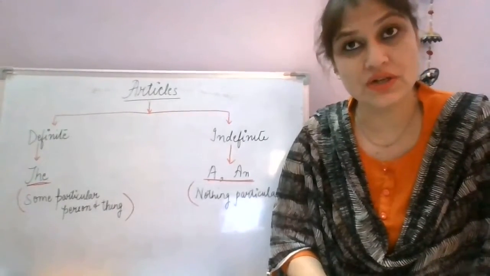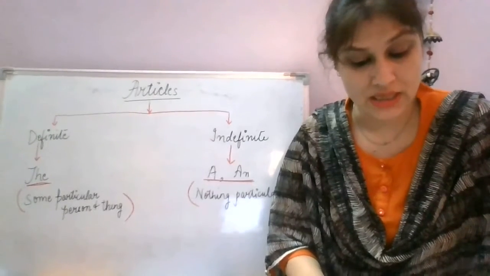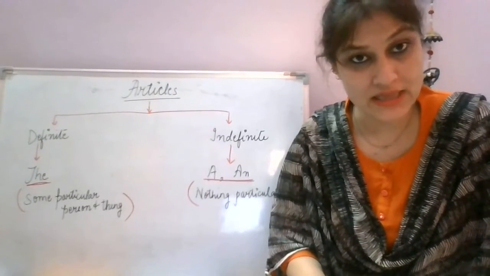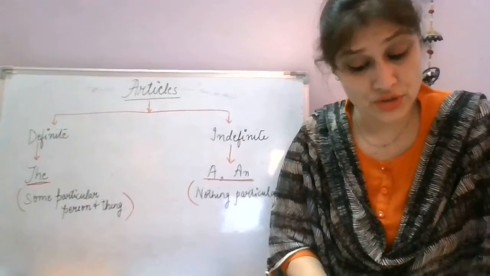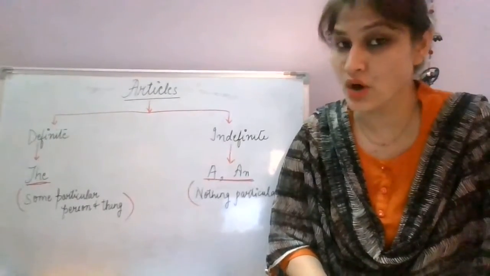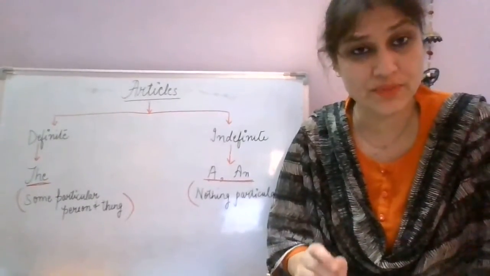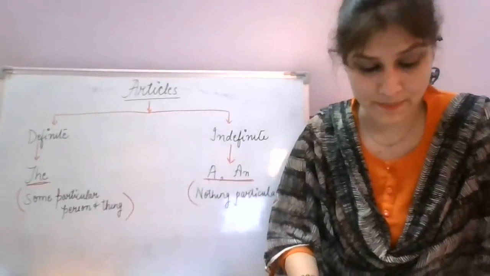So when we use the, we are talking about some particular person or thing. Indefinite article a and an: they do not refer to any particular person or thing. So they are common. They do not refer to any particular or specific person or thing.